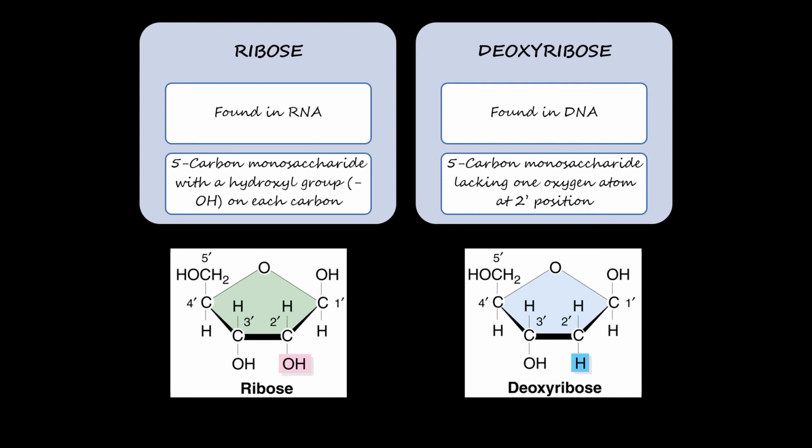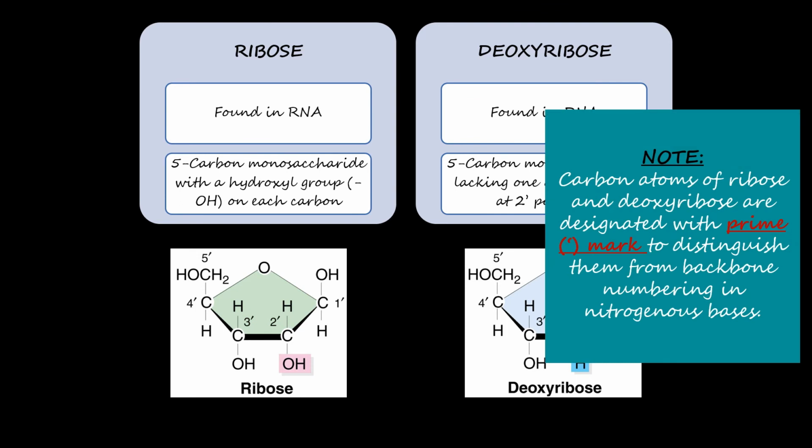So yes, I was talking about the numbering here, so you need to note this, that the carbon atoms of ribose and deoxyribose are designated with prime mark. This is because we need to distinguish them from the backbone numbering in nitrogenous bases. So in the previous slides, we saw the numbering of the nitrogenous bases. It's simple 1, 2 and 3, so on. But here we are using prime marks as well, because we don't want to confuse this numbering with that numbering, because DNA and RNA consist of both of these things, a sugar and a nitrogenous base. So the numberings have to be different so that there isn't any confusion, right? So here we are using a prime mark to distinguish sugars from nitrogenous bases.